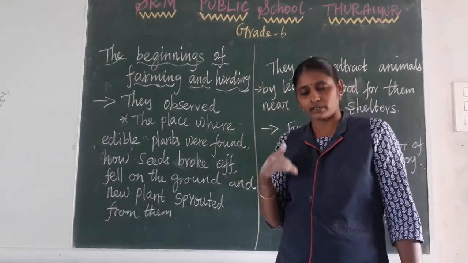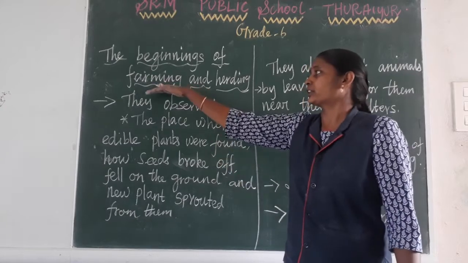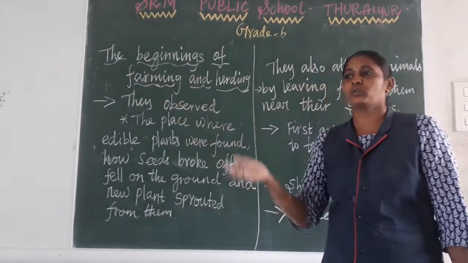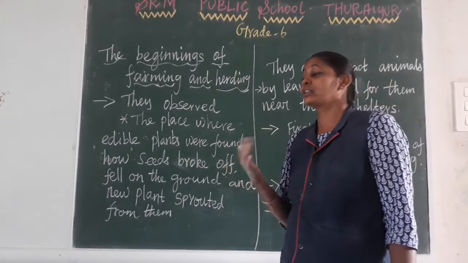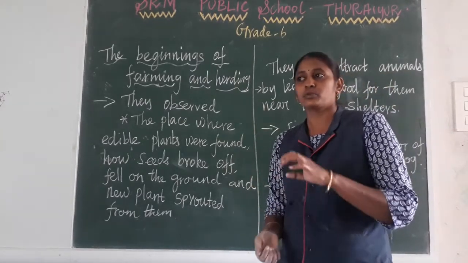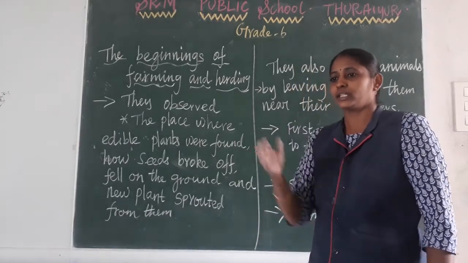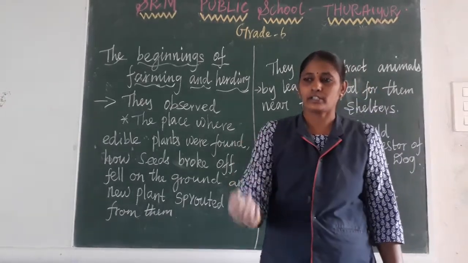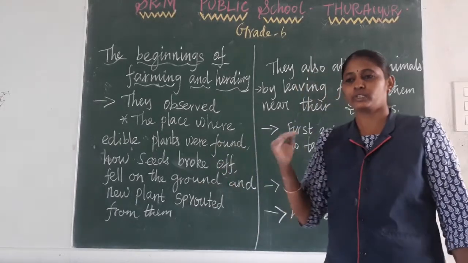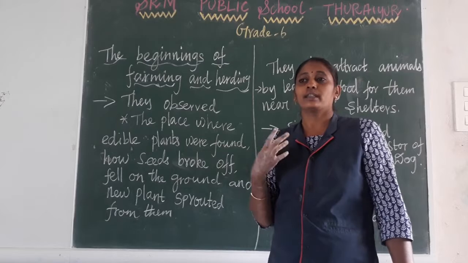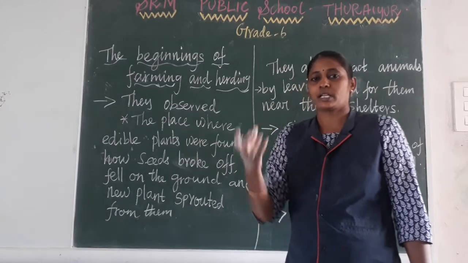In that way only they started agriculture, the farming activity. With the help of this observation, they came to know that this plant is very good for cultivating. They collected the seeds, started sowing the land, spread the seeds and observed the particular time of growing.